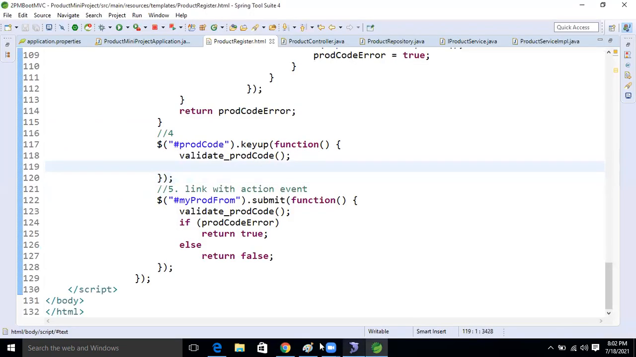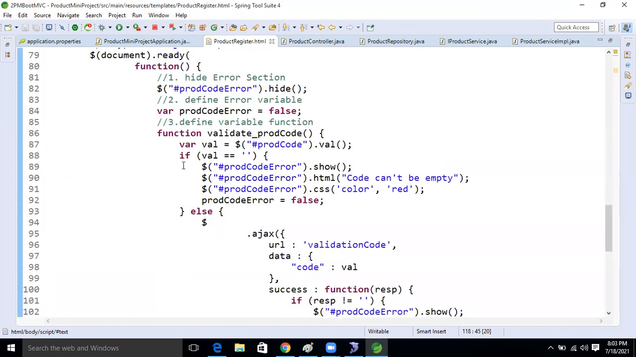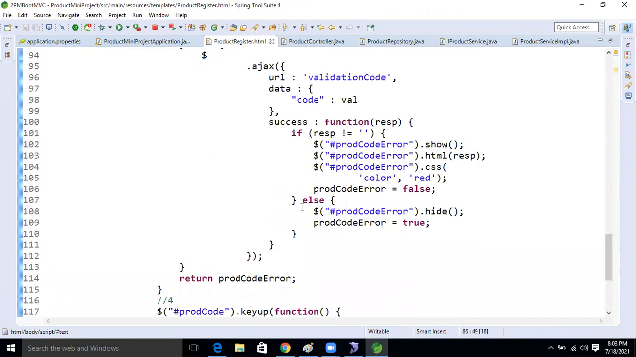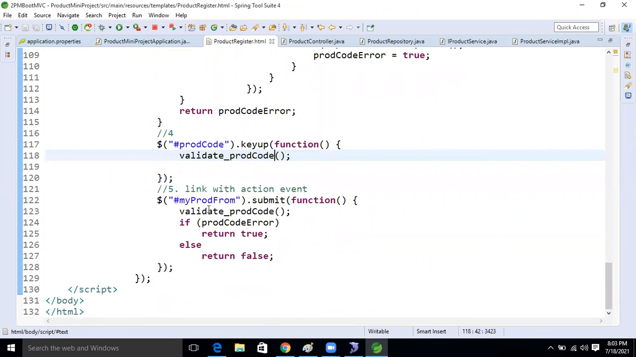We are making one call every time, a synchronous or asynchronous call, because of this method, the key up function. So I'm calling this function in this method. This function I defined, and in this function I'm calling it. That's it, nothing more than that.